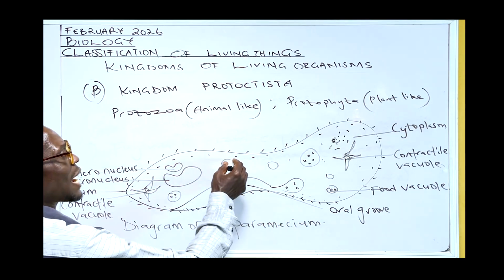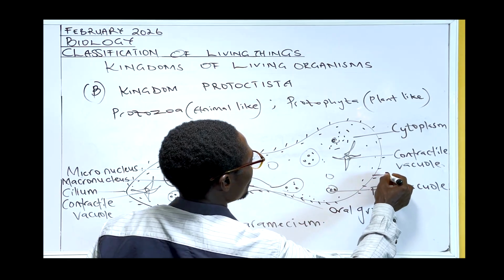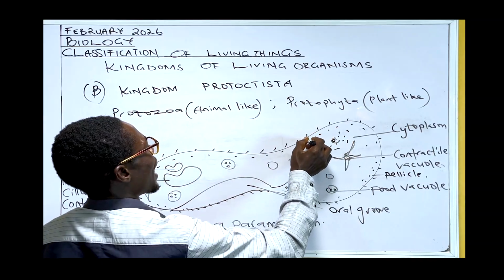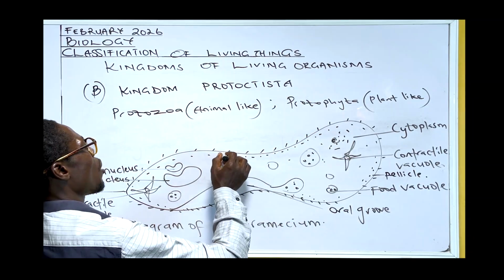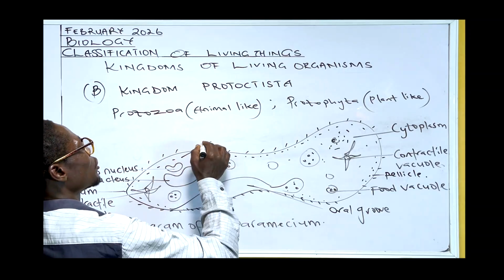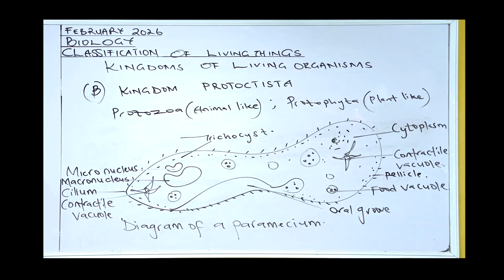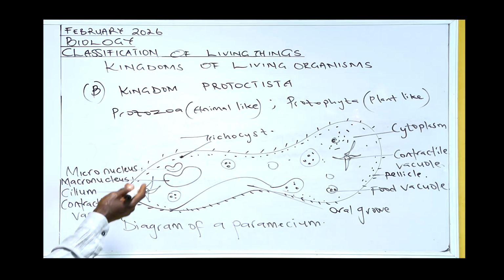And directly under the pellicle, which is like a cell wall, this is the pellicle. Under this pellicle, we have dot-like organelles known as trichocysts. These organelles are responsible for secreting a special secretion with which the Paramecium can sting its prey and then feed as a predator. Several other components of the Paramecium can be labeled, but I believe this will do for now.